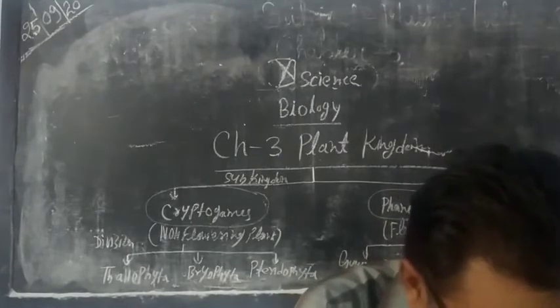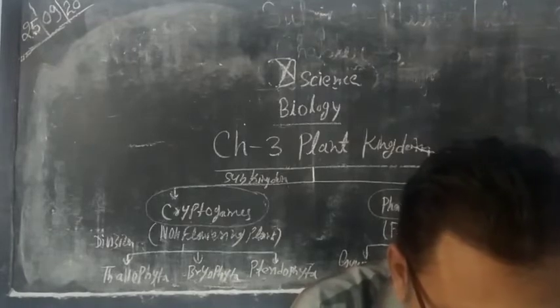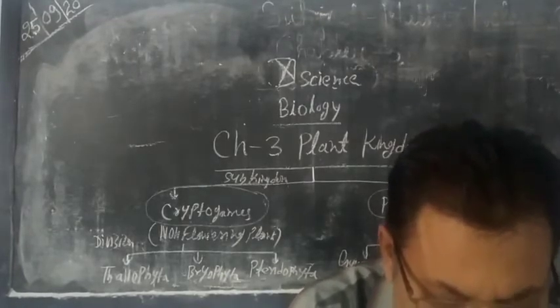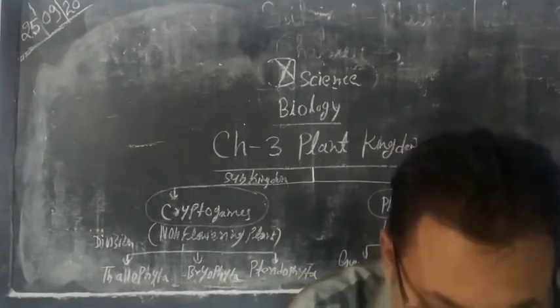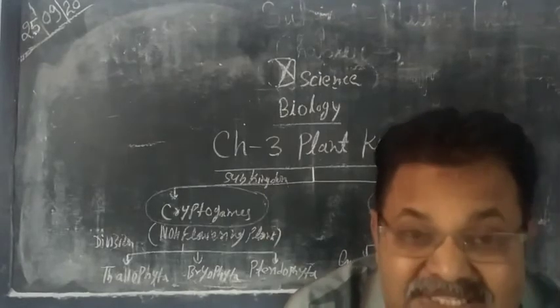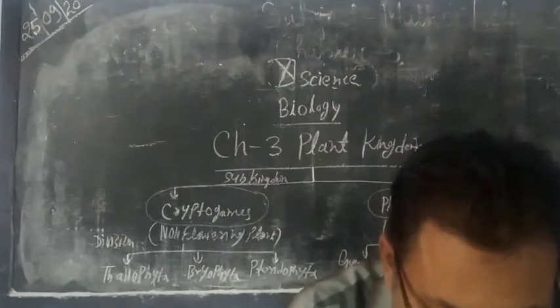Now the sexual type of reproduction. Sexual reproduction takes place by the following means: isogamous type, anisogamous type, and oogamous type. So sexual reproduction is of three types. First one is isogamous. It means they form the same type of gametes, known as isogamous.